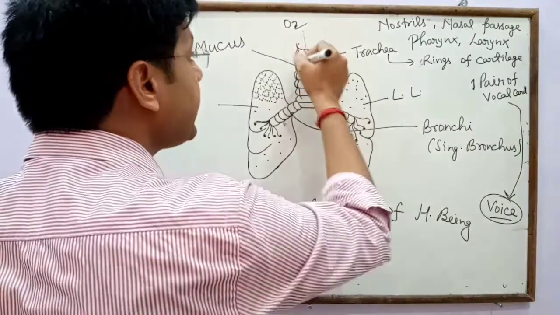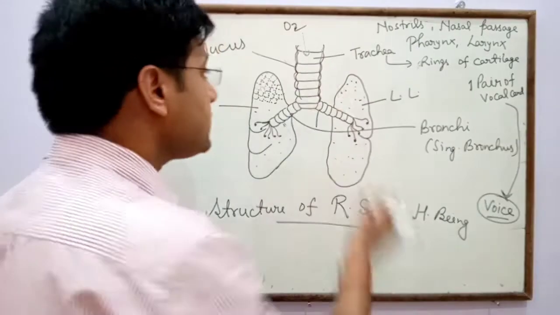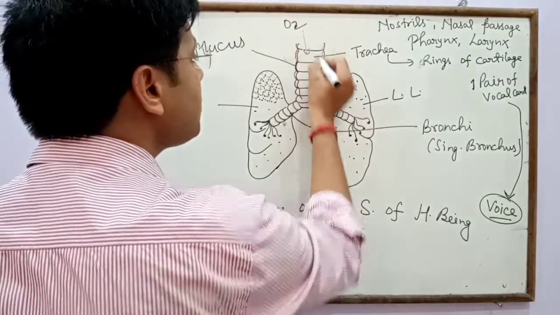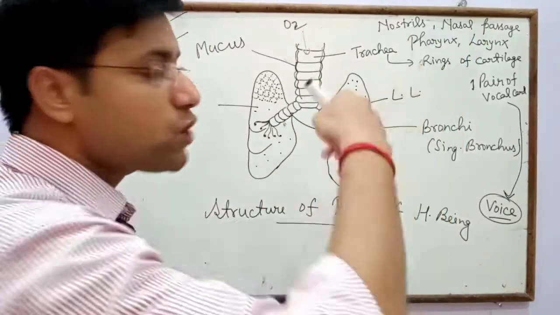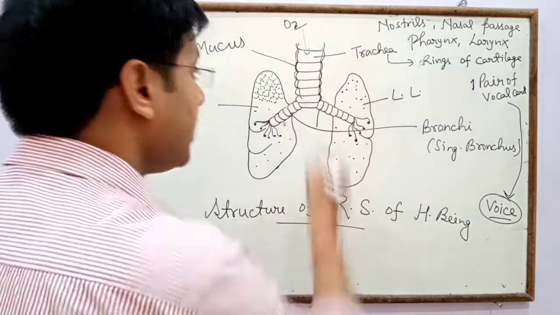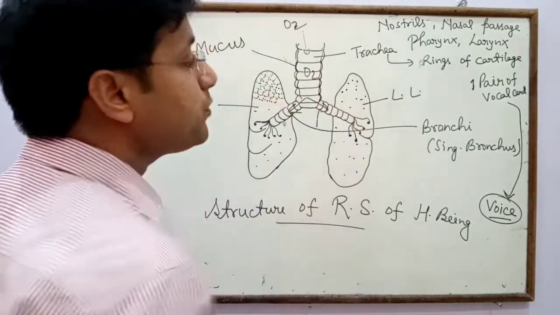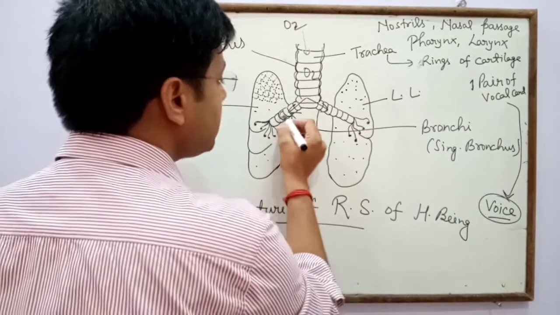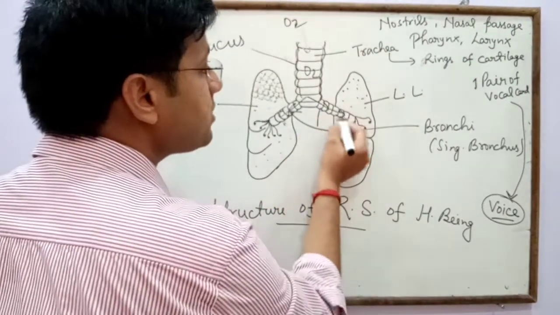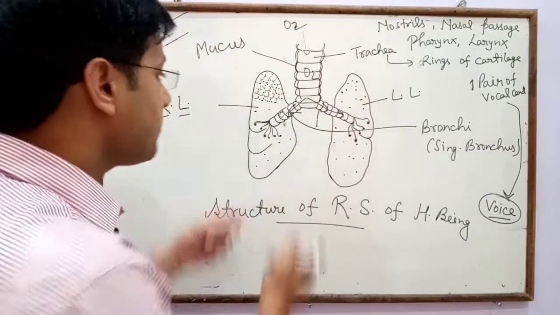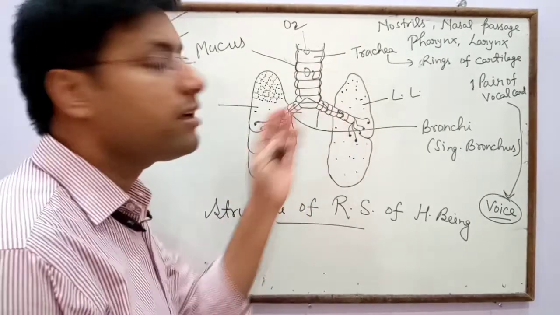In the case of the trachea, the mucous membrane secretes mucus, and that mucus is responsible for the softness of the inner part of the trachea, as well as absorbing dust particles and microorganisms. Then the air divides into the bronchi, and some oxygen enters the left lung and some enters the right lung.